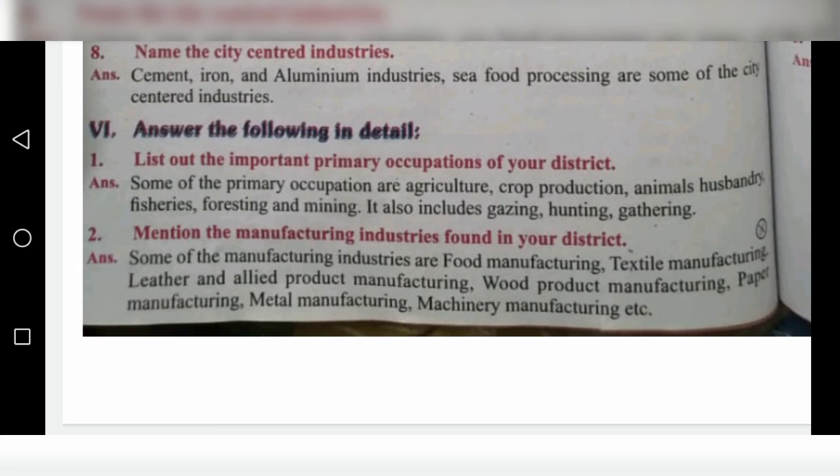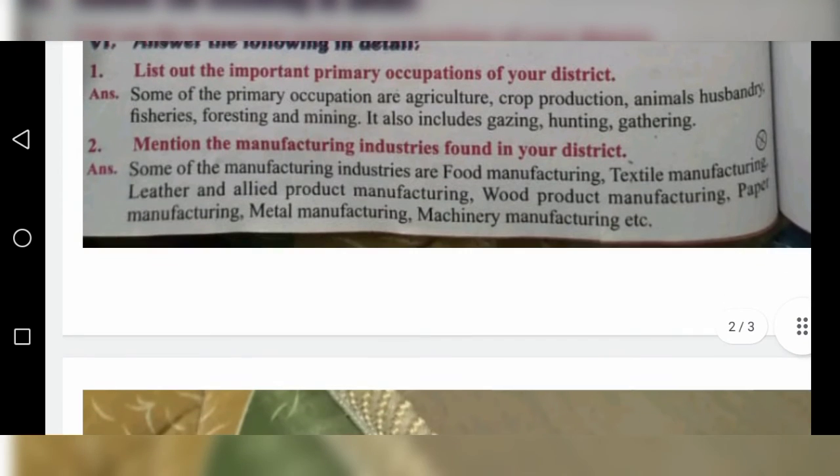First question. List out the important primary occupations of your district. Some of the primary occupations are agriculture, crop production, animal husbandry, fisheries, forestry and mining. It also includes grazing, hunting, gathering.